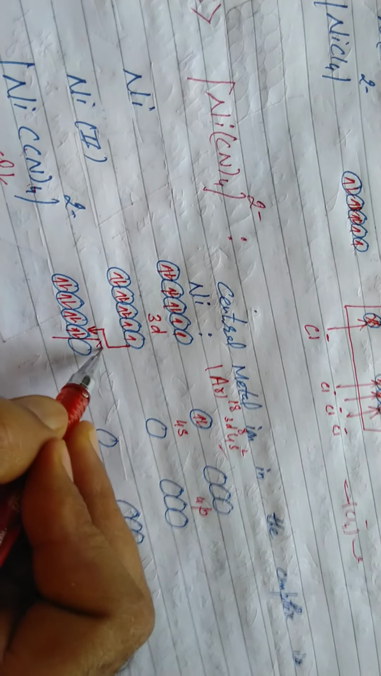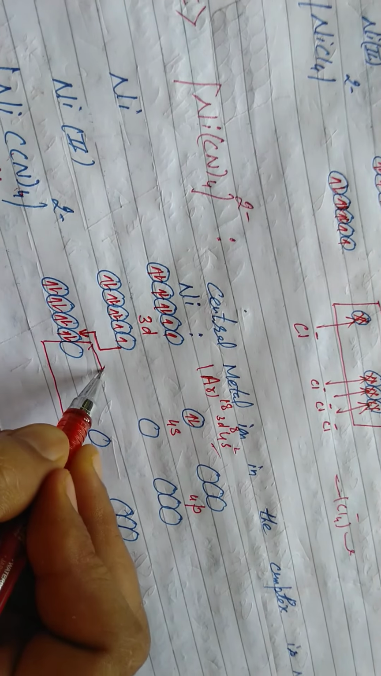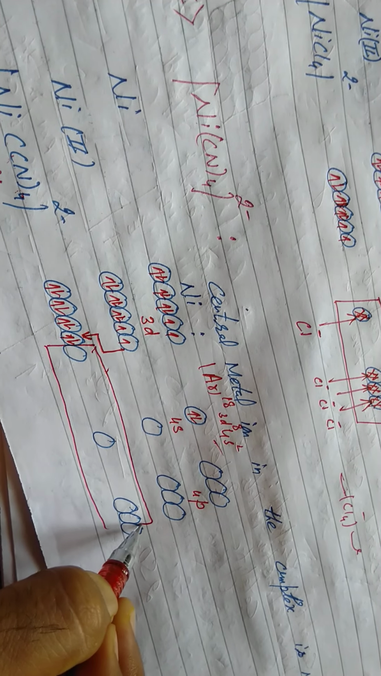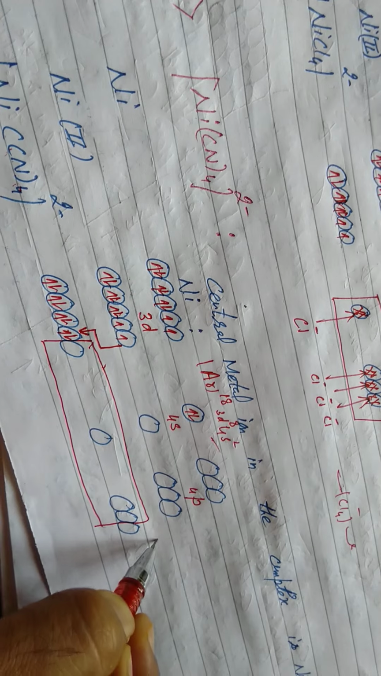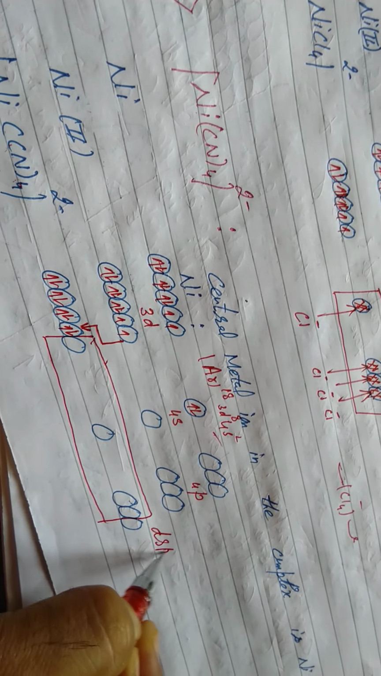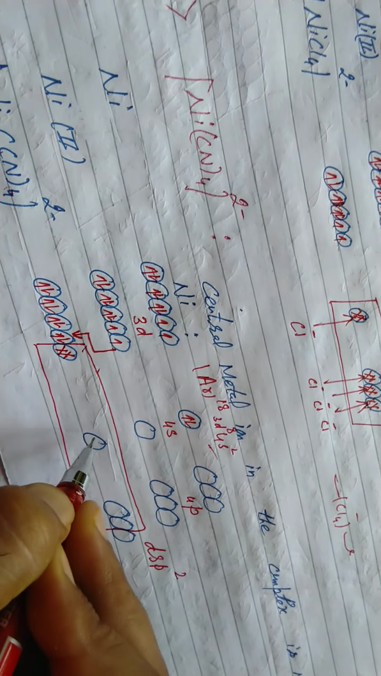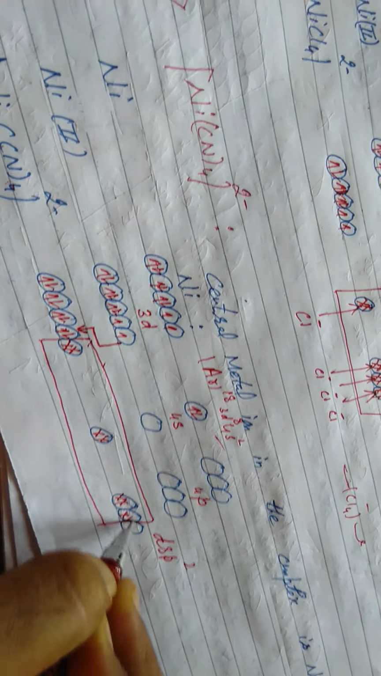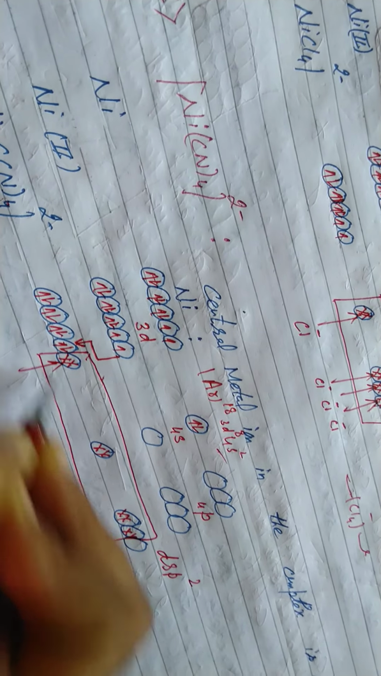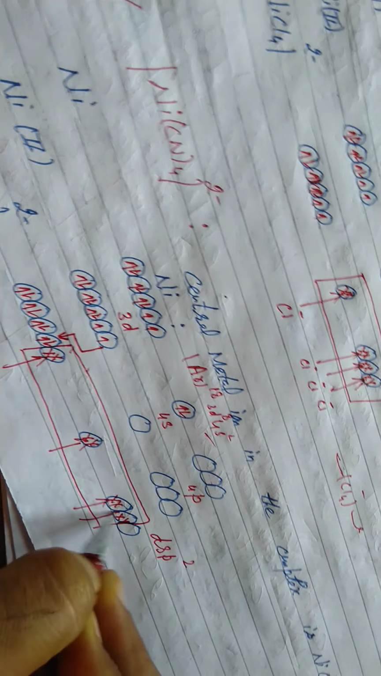Strong field ligand, chances are of dsp2. One d subshell participates, one s and 2 p. That is dsp2 hybridization. Now the ligand will approach, pairing up. In this case the ligand is cyanide. 4 times, coordination number 4.